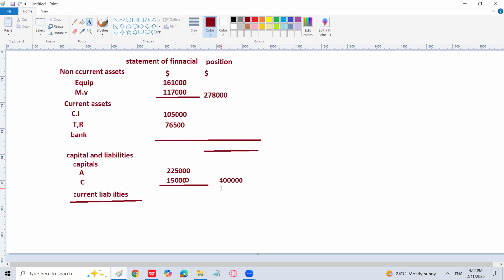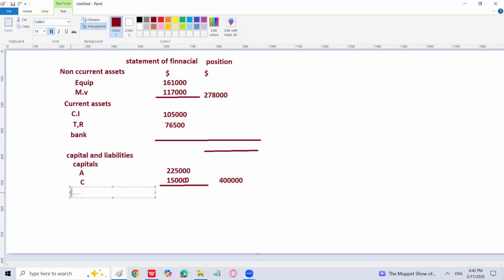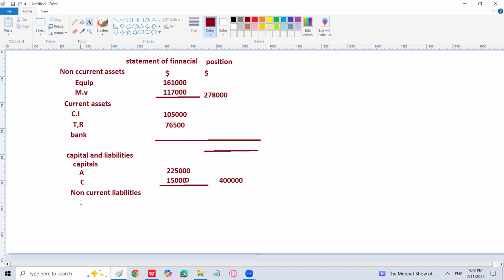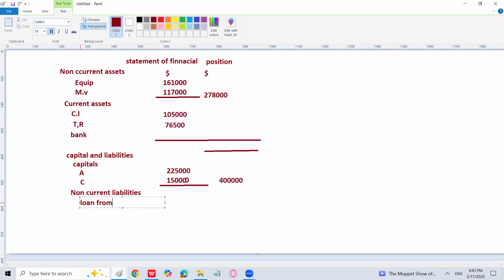Then I have to write non-current liability, which is the loan basically. The total of capital is 3,75,000. Then I have to write non-current liabilities. That is the loan given by Chandra. It's a liability now, and the amount is going to be how much? 40,000 is the loan. Then comes the current liabilities, and there is only one of them, which will be trade payable.